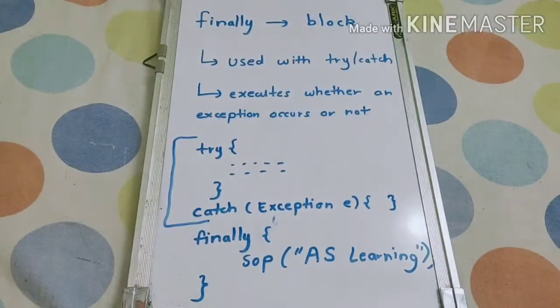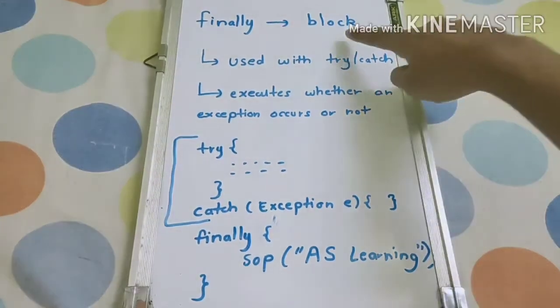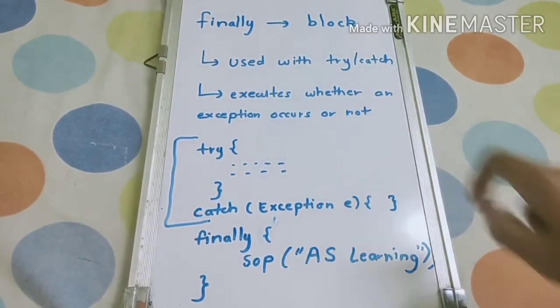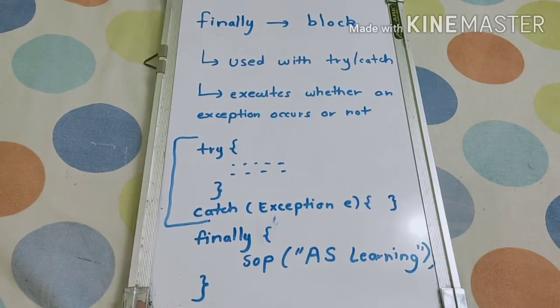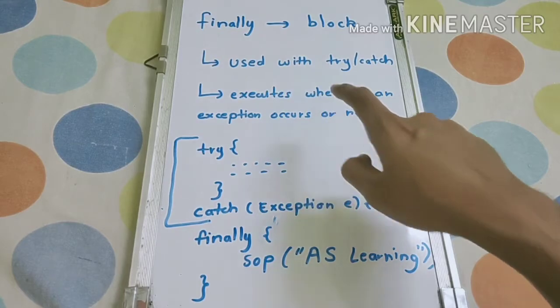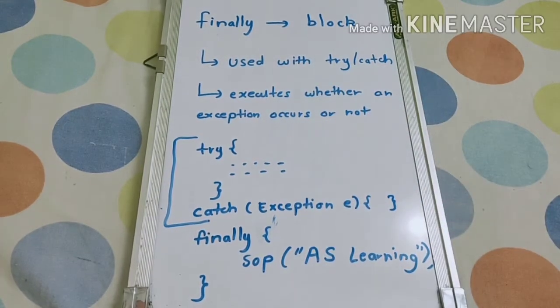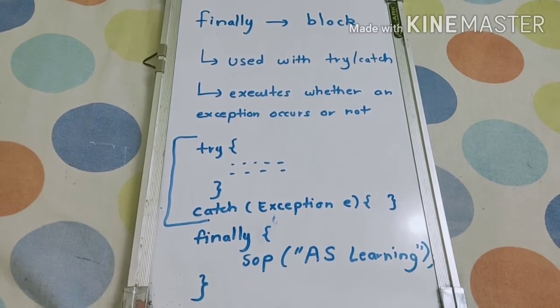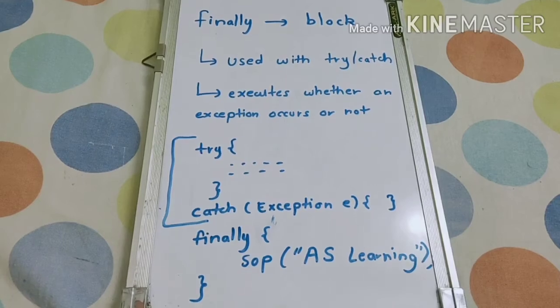Now we will see what is finally. Finally is typically a block which is used with try catch. Whenever we use try catch to handle exceptions in Java, we use finally. It always executes whether an exception has occurred or not. The only situations in which it will not execute are a system crash or System.exit. Otherwise it will always execute.